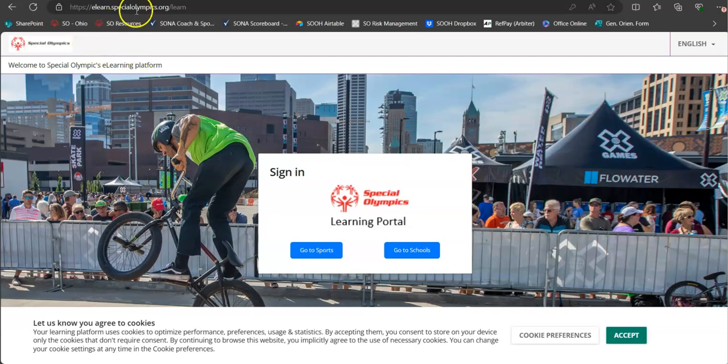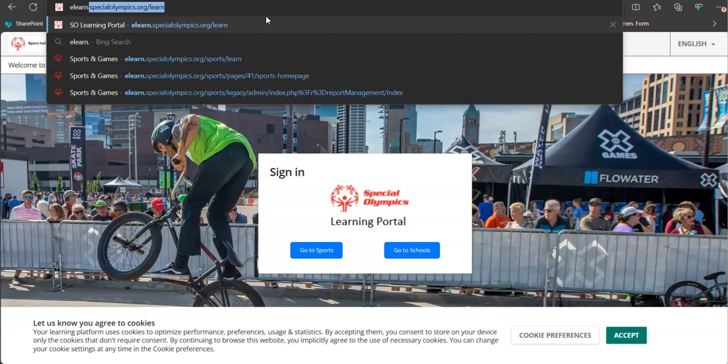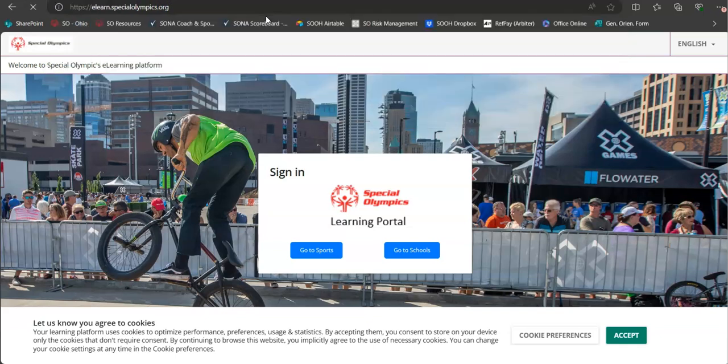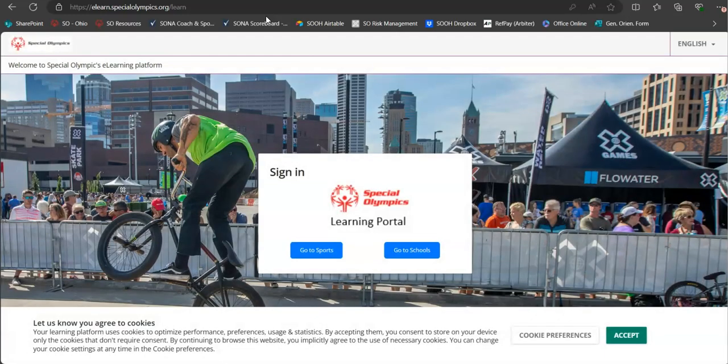So to begin, you'll open up a web browser and go to this website, elearn.specialolympics.org. It'll then populate with the other stuff. That's all you have to type in there. Then it'll load to this page. You can accept the cookies.